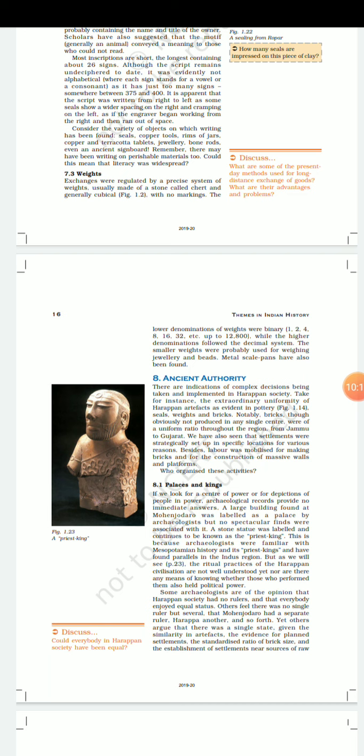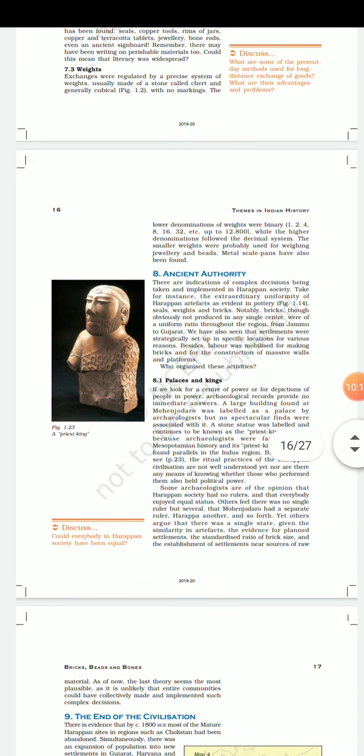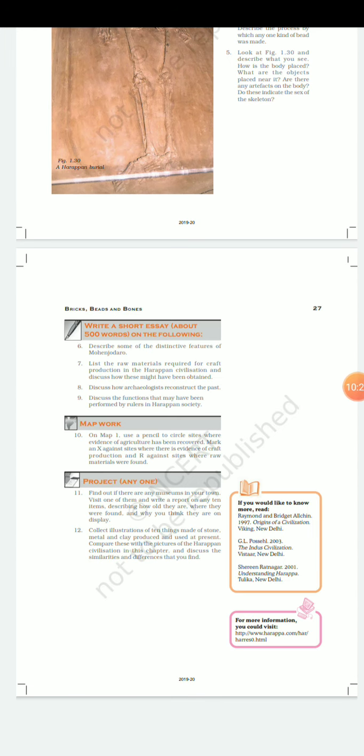You'll have to read this heading, ancient authority. In this particular heading, ancient authority, you may find the answer to question number 9. Then one map work is there.